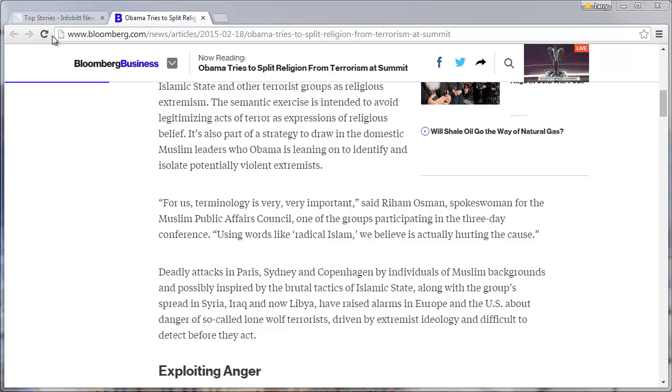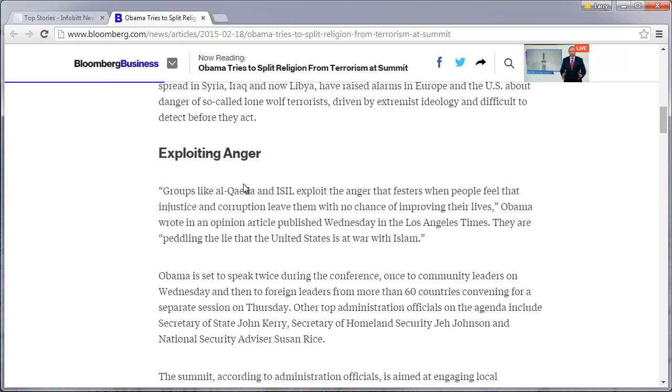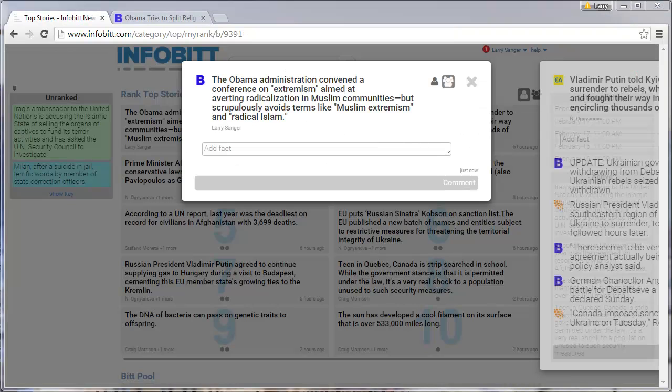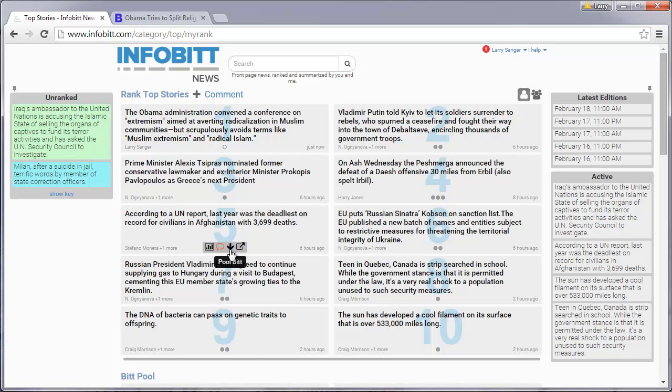Okay, so now at this point, what I might do is go back through the article and find other important stuff. The minimum number of facts, obviously, is one. There's something psychologically nice about seeing the two dots there, as you can see here.